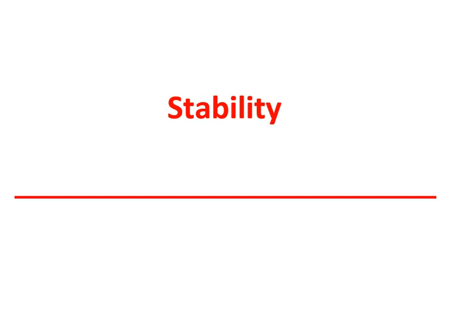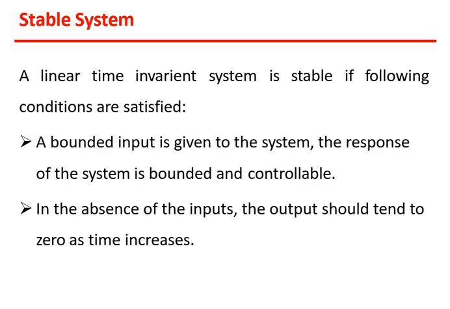So let's start with this new point, that is the stability. First of all, before starting the stability, we have to see what we mean by a stable system. If you see a linear time invariant system, what we mean by a linear time invariant system, we have seen previously. A linear time invariant system is stable if the following conditions are satisfied.